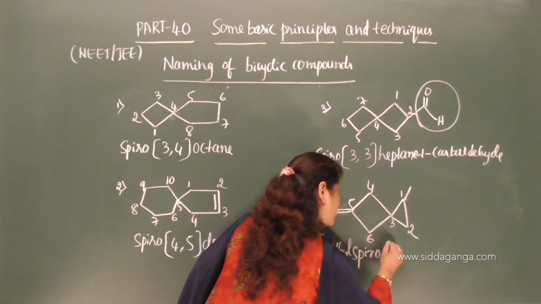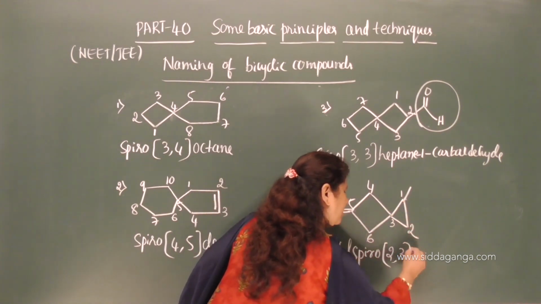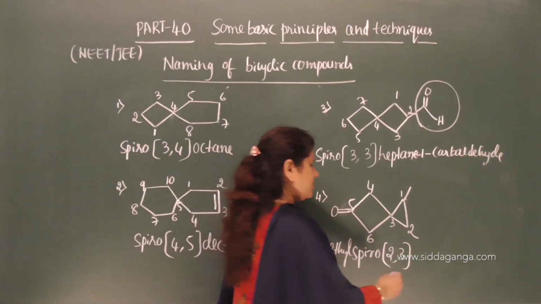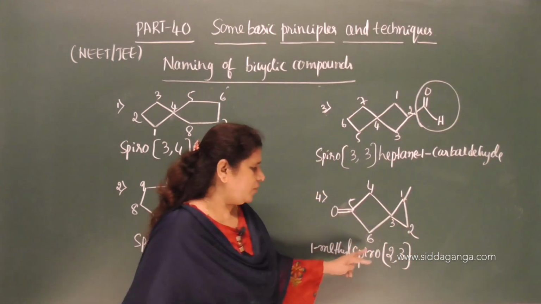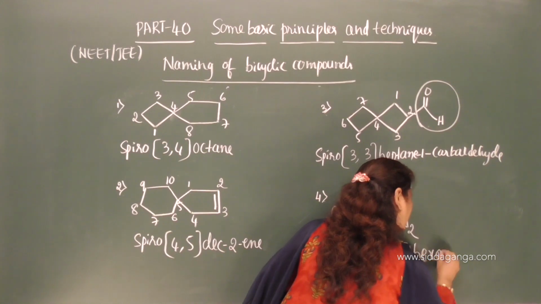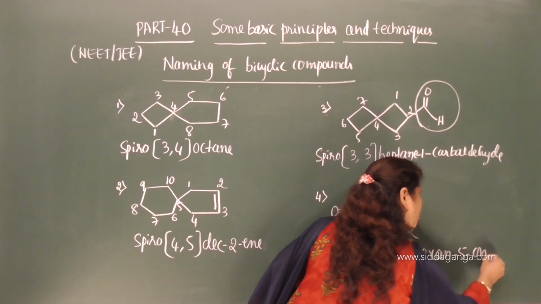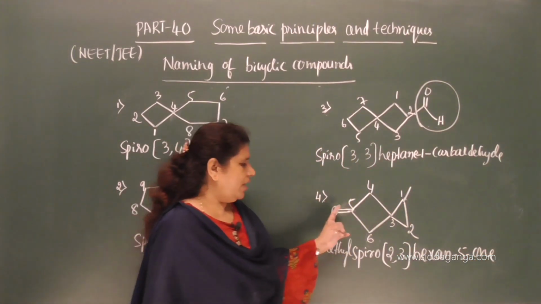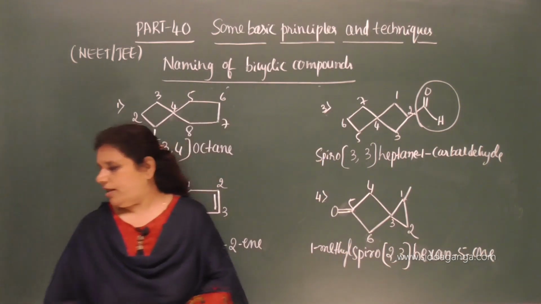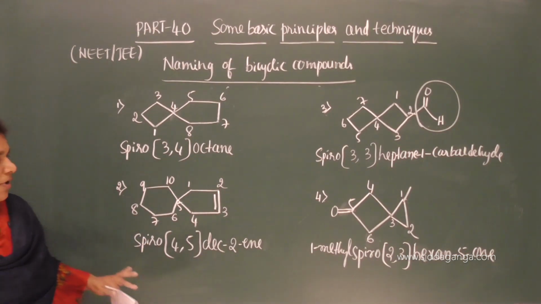spiro. So, total number of carbon atoms here is 2 and here is 3. In the smaller ring 2 carbon atoms and in the larger ring 3 carbon atoms, followed by what is the root word? Hex, hexane, and 5-one. On the fifth carbon we have the ketone group, therefore hexane 5-one is the IUPAC name. So that is the name of the compound.